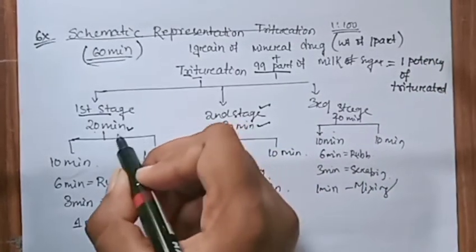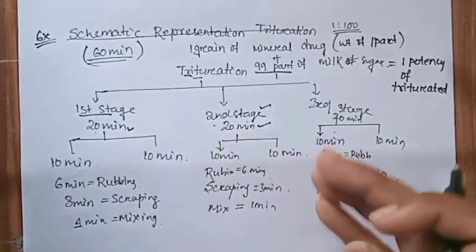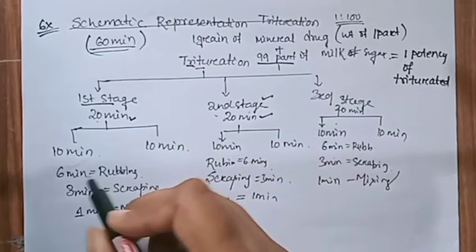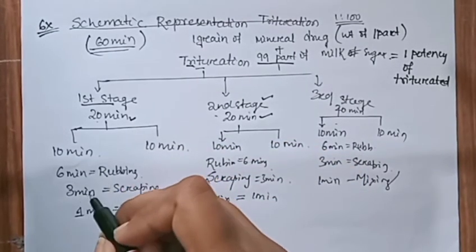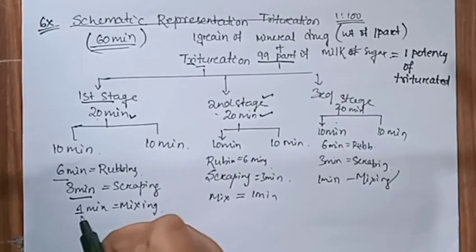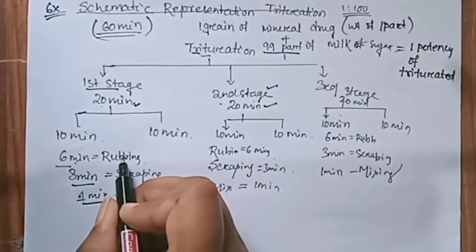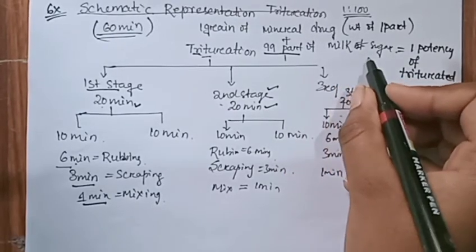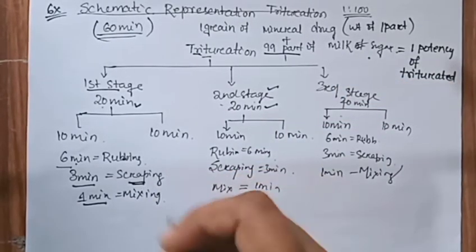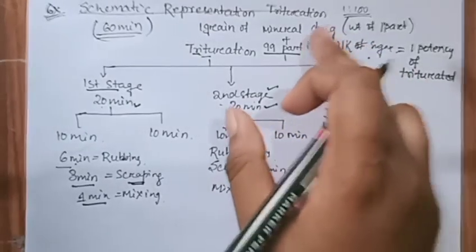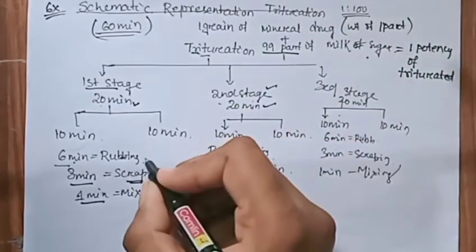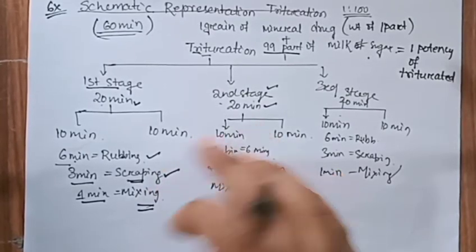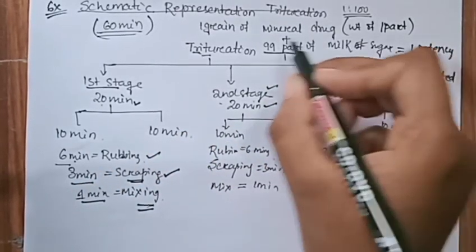What we do in the first stage is repeated in the second and third stages. The first 20 minutes are divided into 3 parts: 6 minutes, 3 minutes and 1 minute. In the 6 minutes, we rub the drug substance with the milk sugar, then scrape, meaning grind, the drug substance with the sugar of milk. First we rub it, then scrape it, then mix it properly, so that it gets powdered with the drug substance.